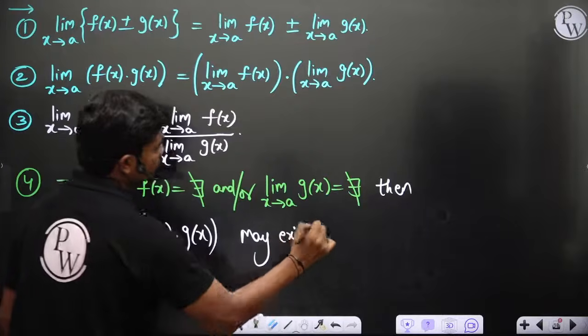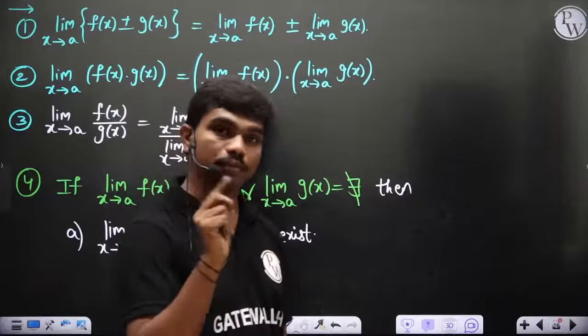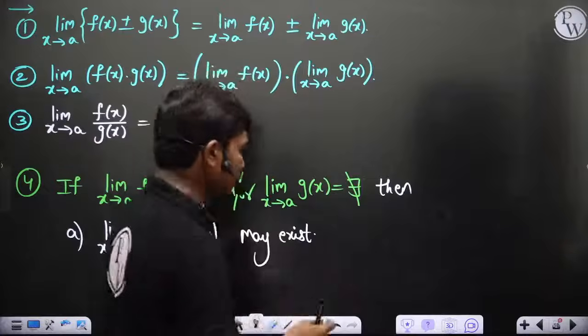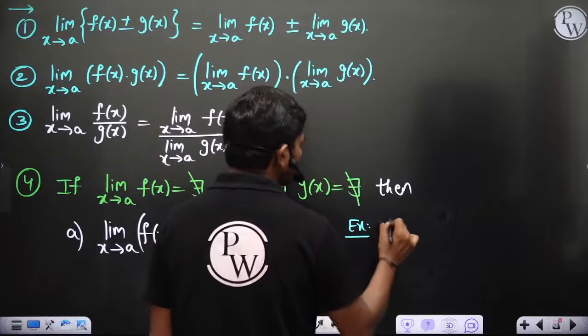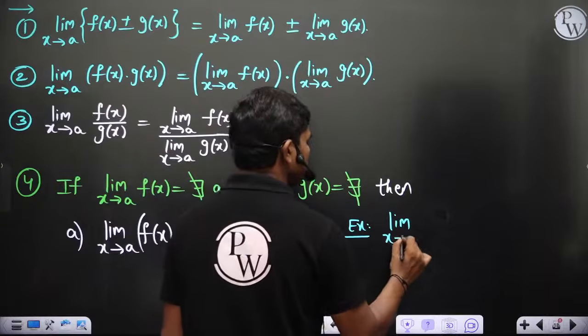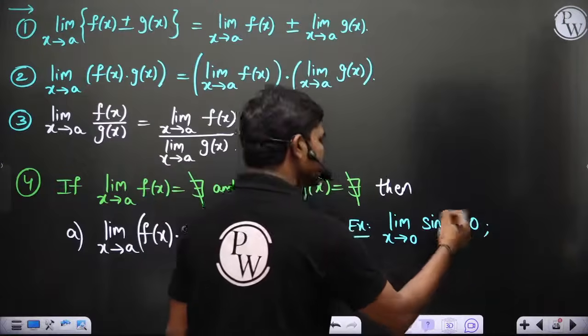Okay, it means if individually one of the limits is not existing, but if you take the product of the two functions, then that product may actually have some value. Okay, I'll show you quickly. Example, you all know limit x tends to 0 sin x, which is a quite common example. You know this is 0, it exists. Okay, the answer is 0.